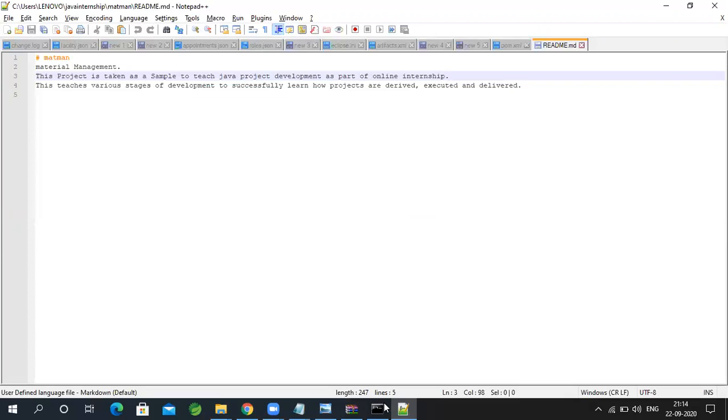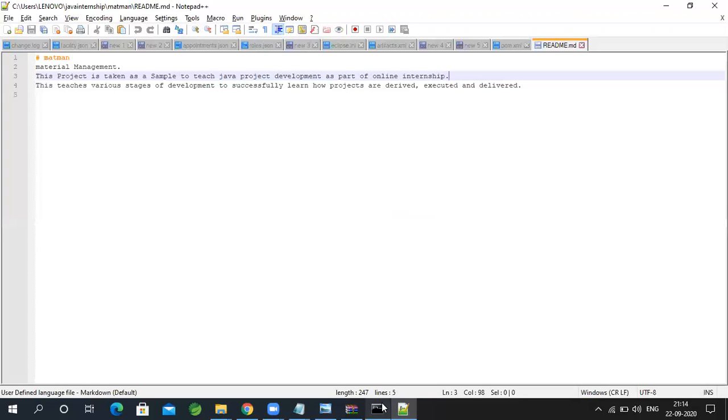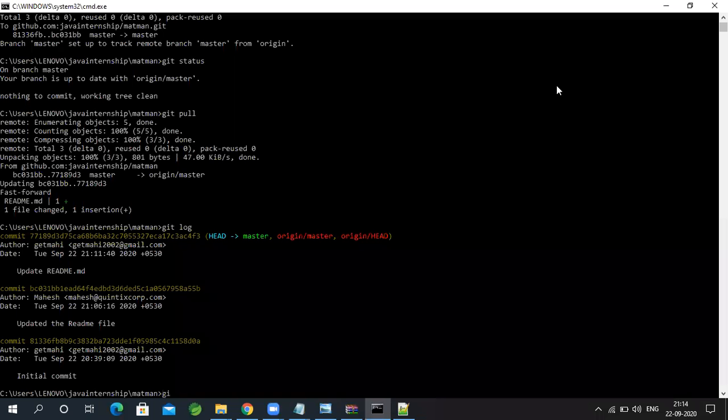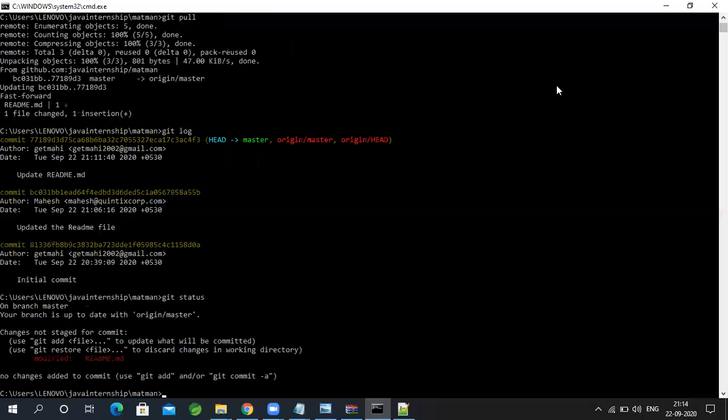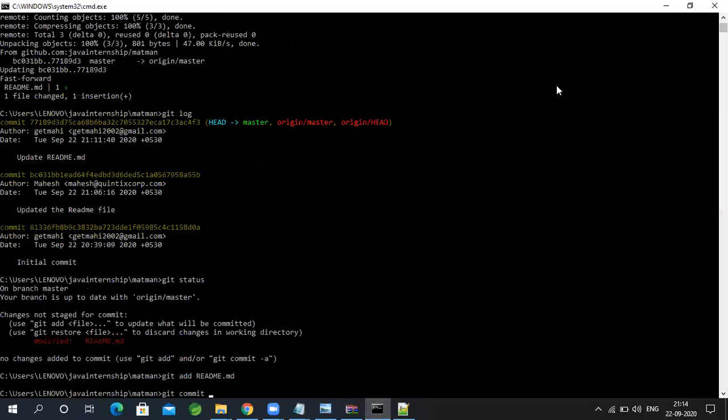Let me tell you another way here. One way is this. So let me say this will teach from Git basics. Okay, in my local machine, what I am doing is I made a change. Okay, then I'm adding this file into my local repository and I'm committing it.